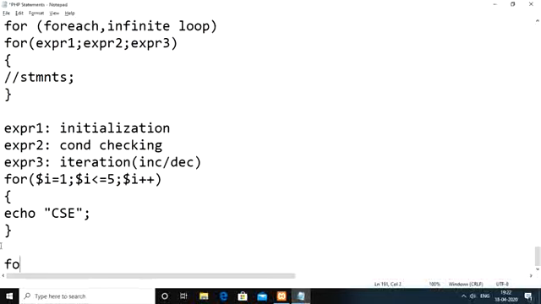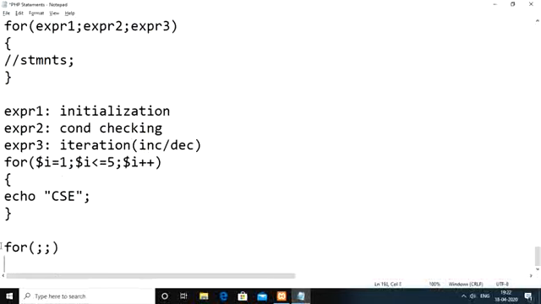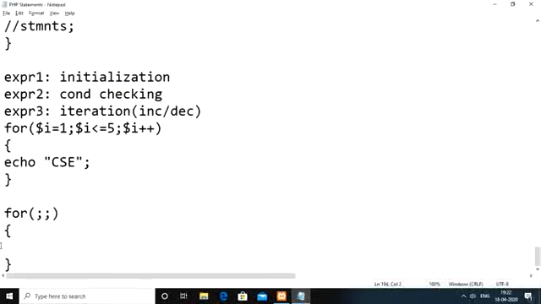Okay, so an infinite for loop means a for loop without any initialization, condition checking, or iteration. Whatever statements we have inside the infinite for loop will be repeatedly executed forever. Here we are trying to display CSC from inside the infinite for loop, which means CSC will be displayed forever, until we close the browser. Okay, so that is about the infinite for loop variation.